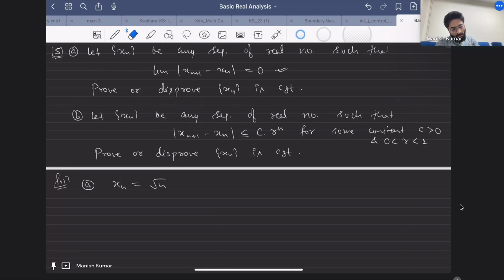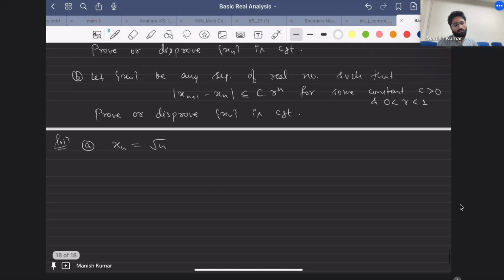So suppose I give you this sequence. Let's say 1 by n and minus 1 by n, kind of oscillating, depending on whether n is even or odd. Once you will get 1, the other time you will get minus half, the other time 1 by 3, like this way, or the opposite way.